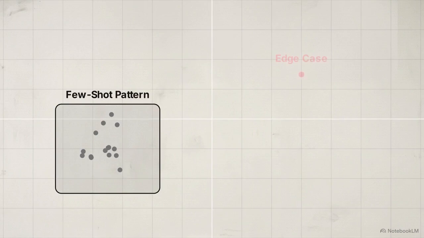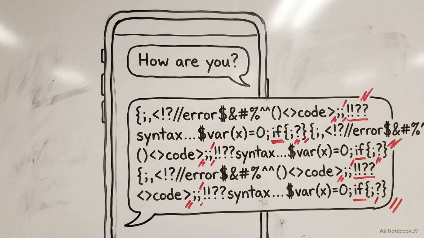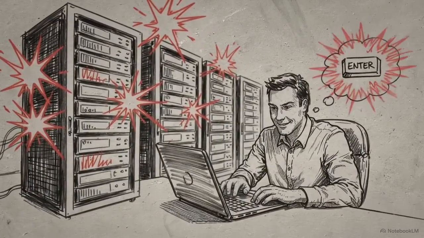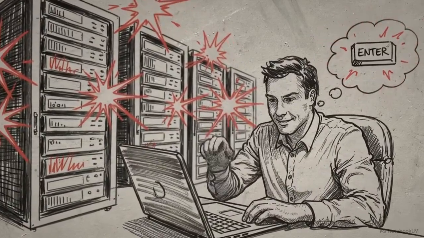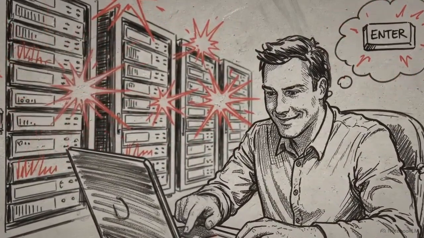The real danger arrives with an edge case. What happens when user input falls slightly outside the exact parameters of your examples? The model attempts to apply a rigid pattern to a novel situation. The logic breaks, and the output becomes immediately erratic. Forced to improvise without a relevant anchor, the model's performance destabilizes. Few-shot prompting creates the illusion of a boundary. In reality, it leaves the system exposed the moment it faces unpredictable user input.